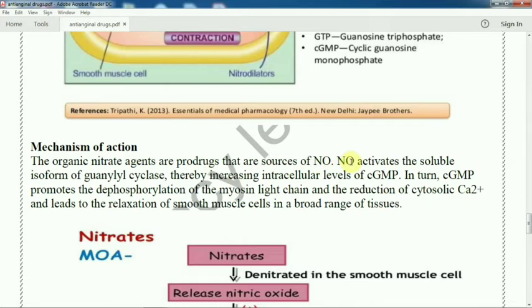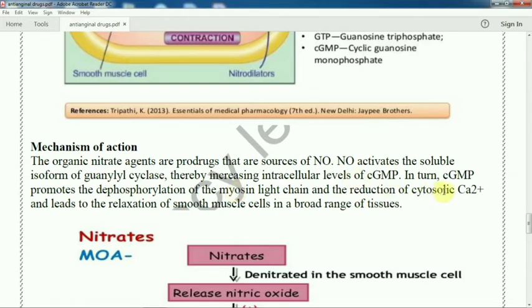The nitric oxide activates the soluble isoform of guanylyl cyclase, thereby increasing the intracellular level of cyclic guanosine monophosphate. The cyclic guanosine monophosphate in turn promotes dephosphorylation of myosin light chain kinase.